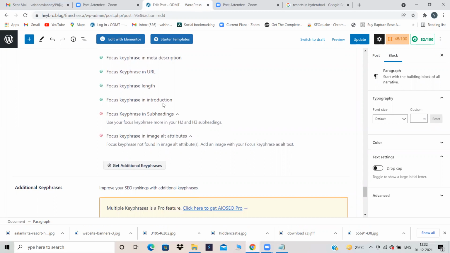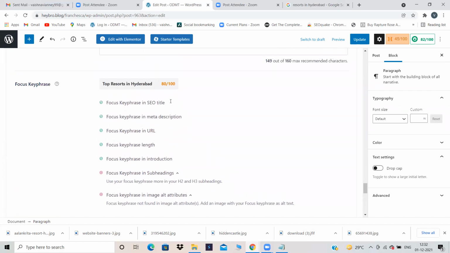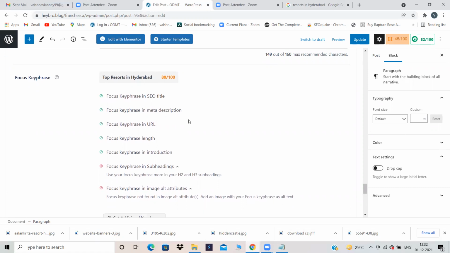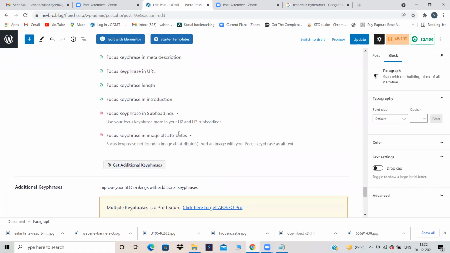Now, focus key phrase in introduction, before it was in red marks, but now it has been checked. Now, can you see over here? Before it was some 64 or something, but now the score has increased to 80 by 100. So it is a very good score, but there are two other things which are left over. Let's see what are those things.